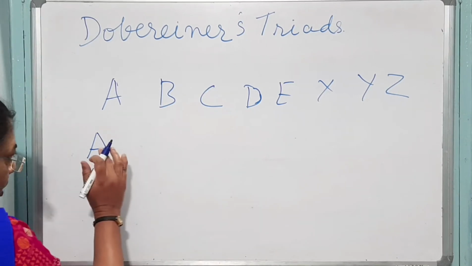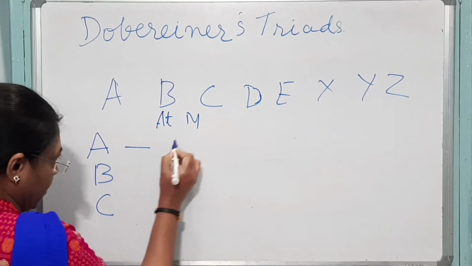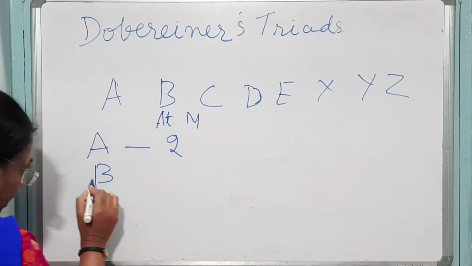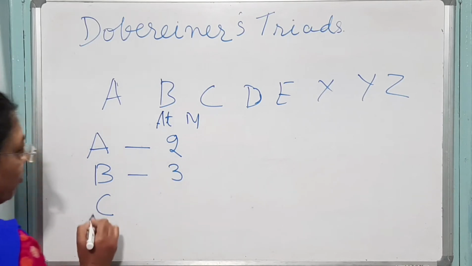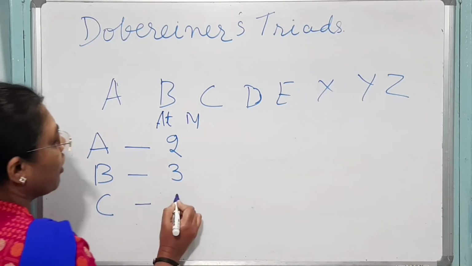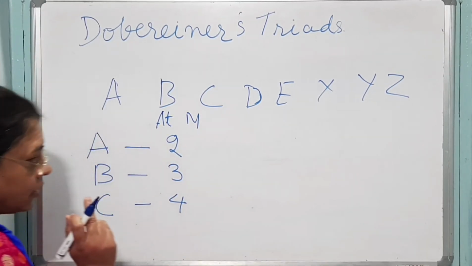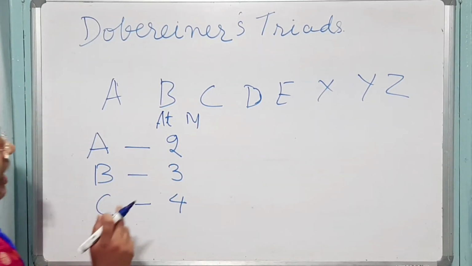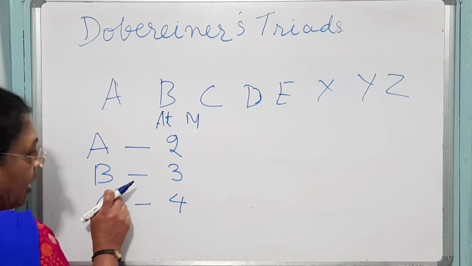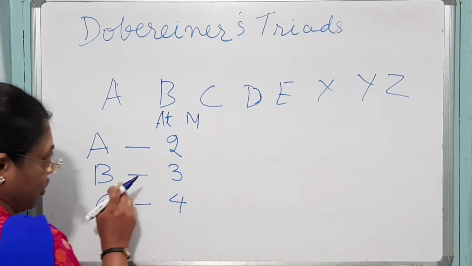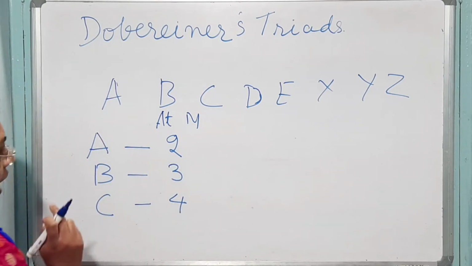Suppose the atomic mass of A is 2, of B is 3 and of C is 4.